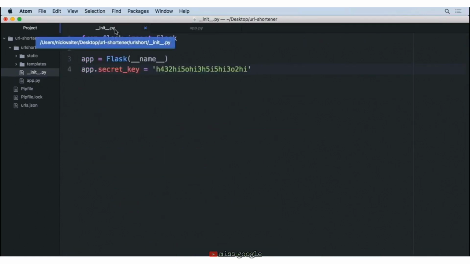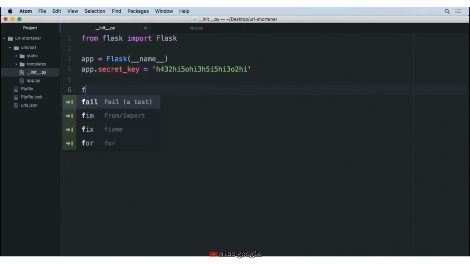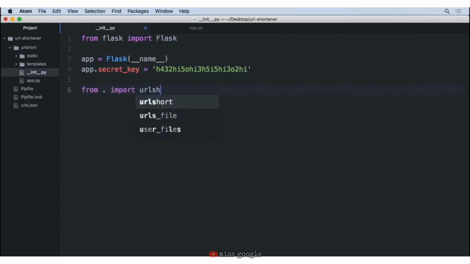So we'll go ahead and save that, move back to our __init__.py and talk about what we need here. We've already gone ahead and created that application. We've set the secret key. That's all fine there. Next, we need to import our blueprint. So we're going to say from . import, and we want to import the url_short. And we want to say app.register_blueprint, and we'll go ahead and provide the name of that, which is url_short.bp.